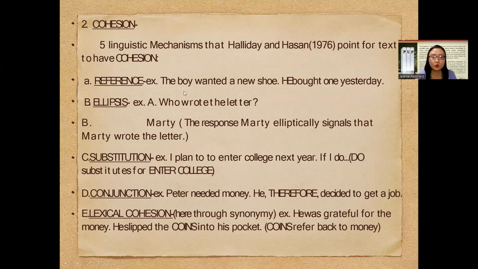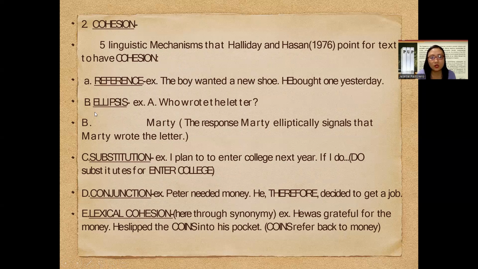You would notice that the word he is capitalized here to tell all of you that he is a pronoun. The pronoun he is a point of reference, actually used to refer back to the antecedent, which is the common noun boy. So in the case of reference, you would notice that referencing uses pronouns.